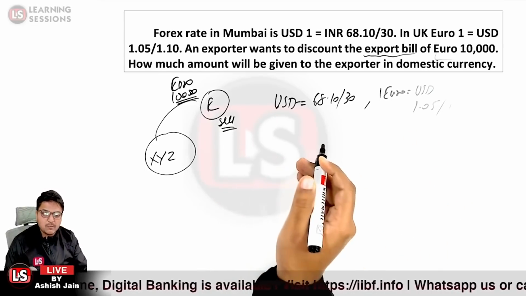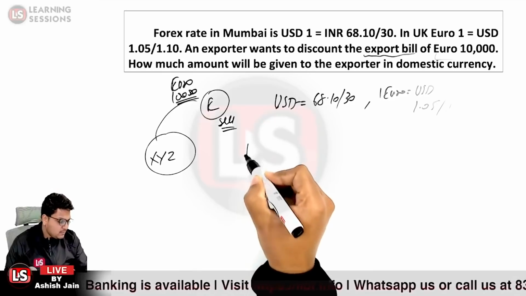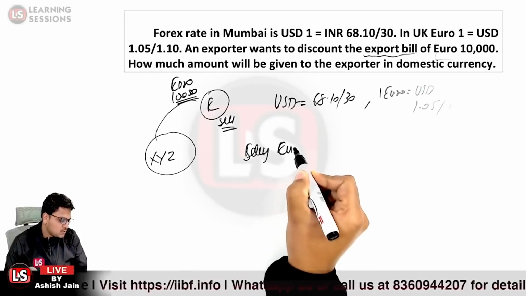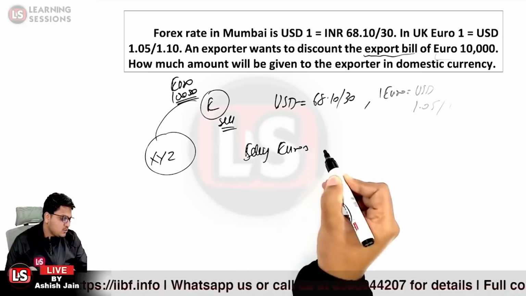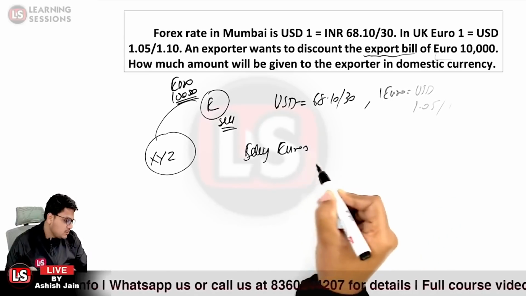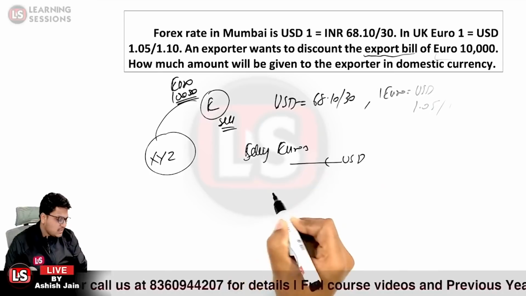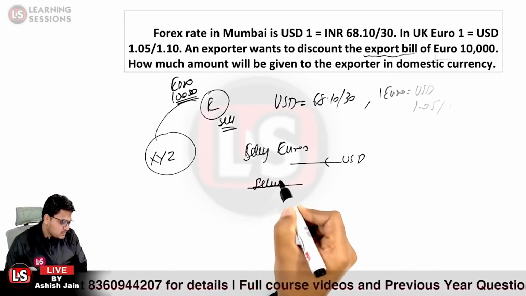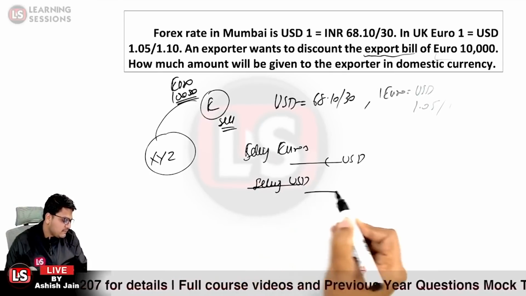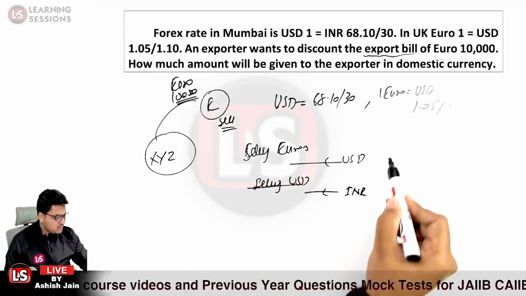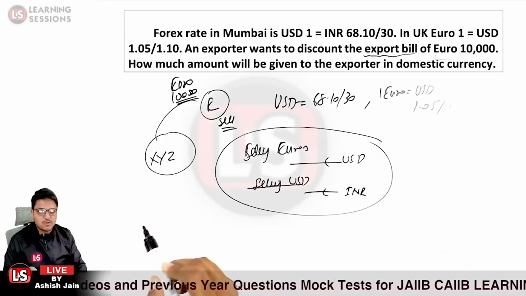What will be the thinking process? E will be selling the euros in exchange for USDs. So he will be selling the euros and getting the USDs, and further he will be selling the USDs and getting the INR. So this must be the thinking perspective from the customer's point of view.